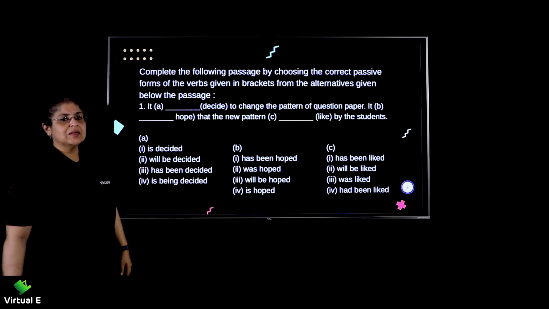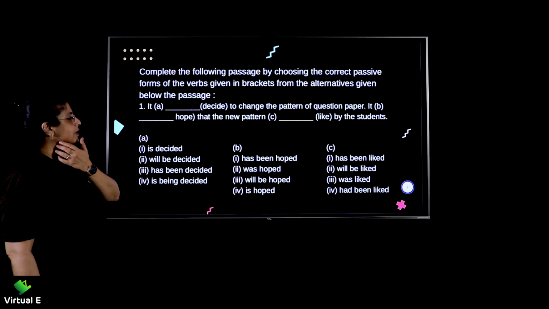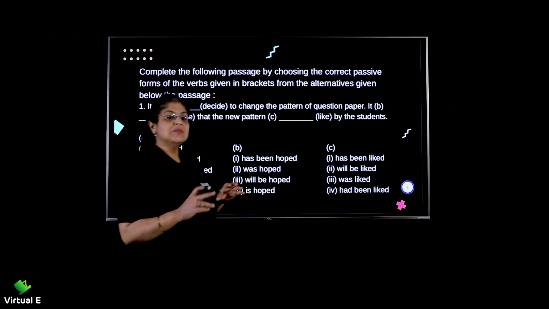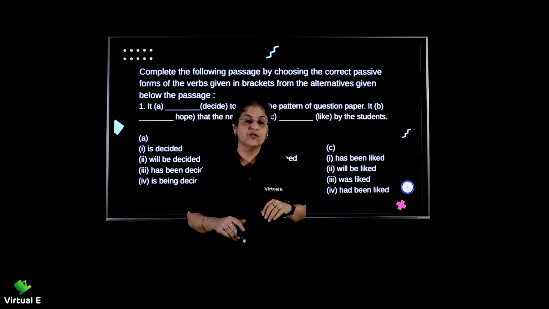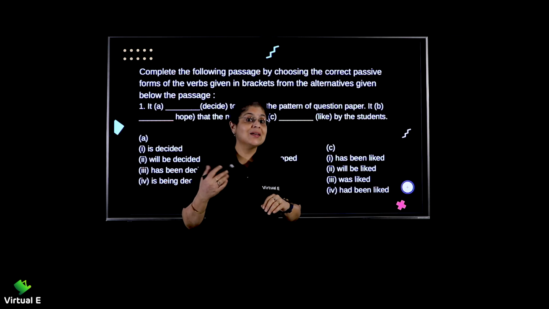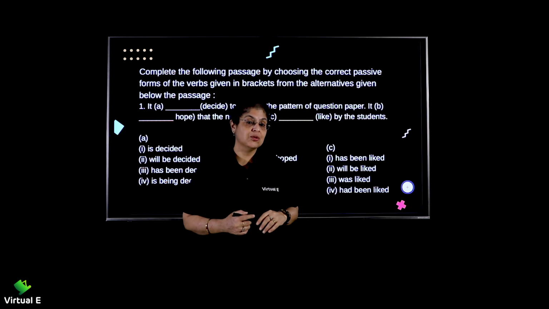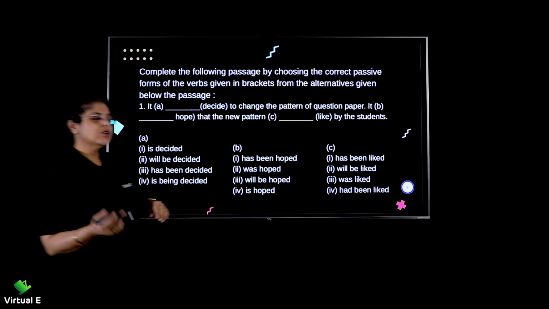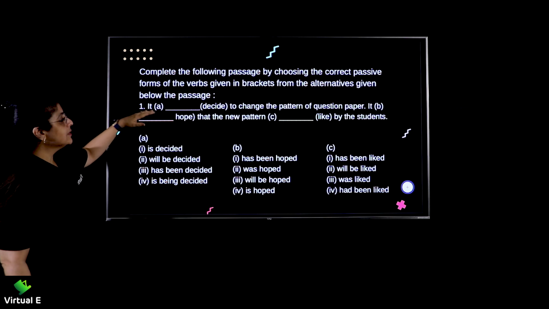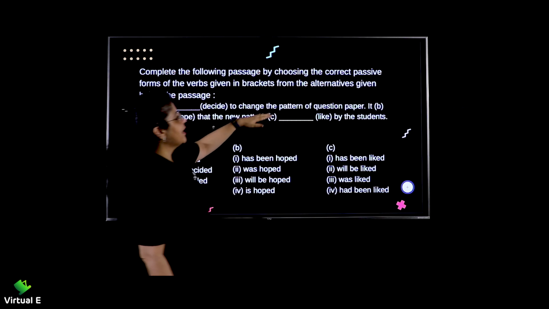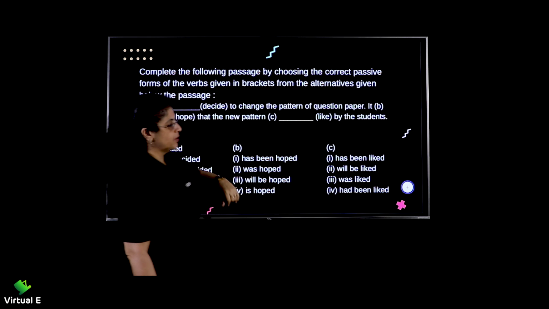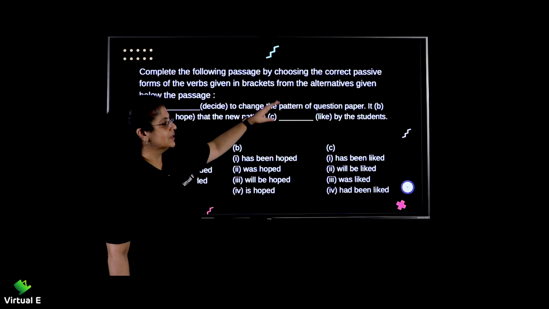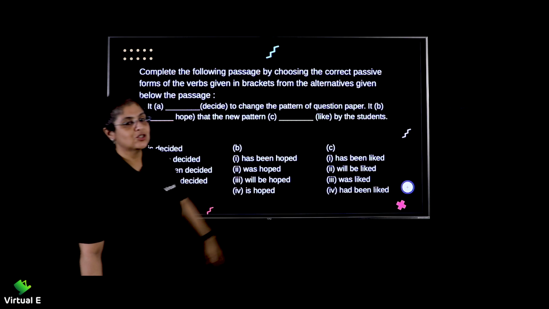Okay, one more example. Let's look at it, how we can go about. Now see, quite often you get MCQ. You get these in the MCQ form. You have 4 options. Now at times they might seem pretty confusing to you, but I'm sure you can get it once you read the whole thing. So let's go for it. It dash decide to change the pattern of question paper. It dash hope that the new pattern dash like by the students.